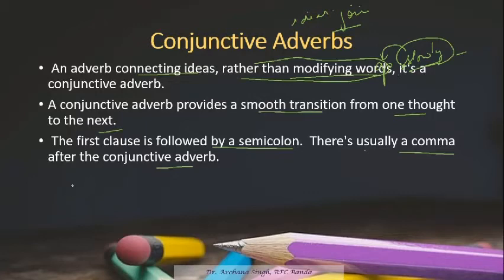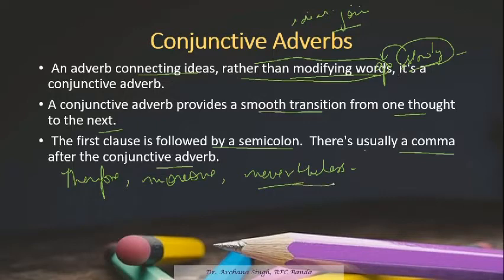We have many conjunctive adverbs like therefore, moreover, nevertheless. When they modify any verb, adjective or adverb, they become adverbs. But when they are used to join the sentences or the ideas, then they are known as conjunctive adverbs.